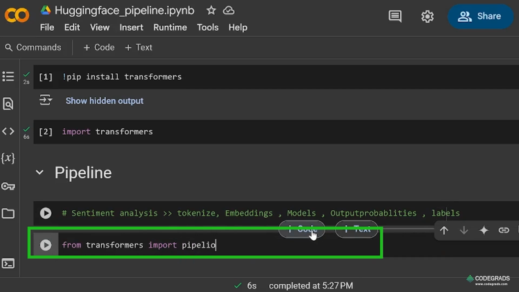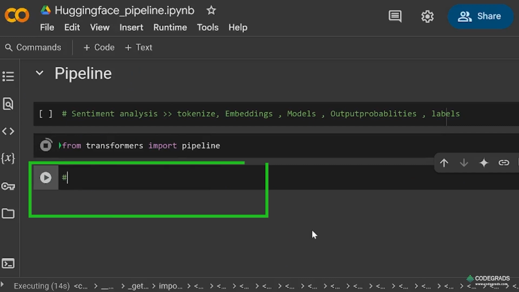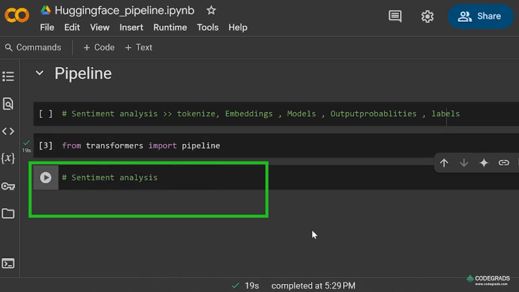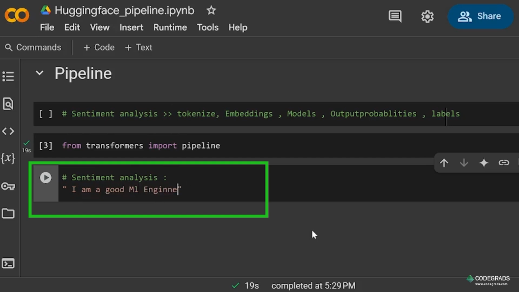Import pipeline. Now suppose I want to do sentiment analysis of some text. The text is: I am a good ML engineer or data scientist.